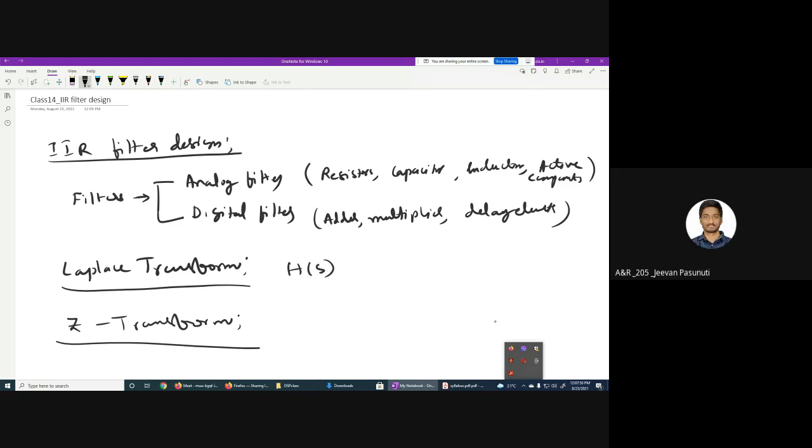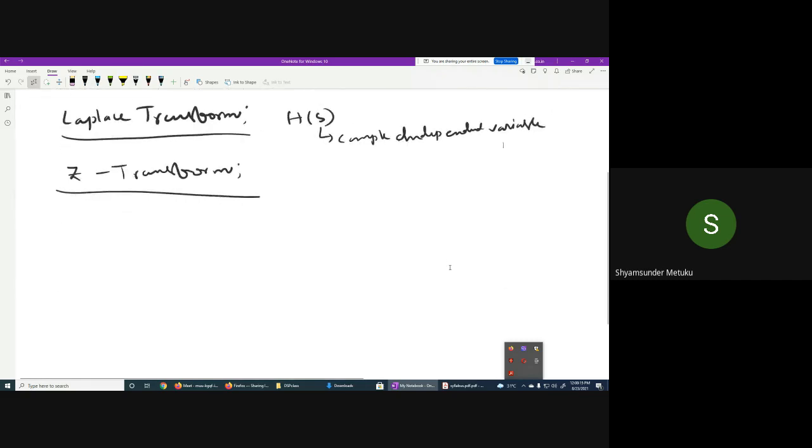So how do you indicate the symbolic representation of the Laplace transform? L of H of S. Yes or no? S indicates the complex variable, isn't it? Complex independent variable. Can I say that way? Yes or no? Yes, sir.